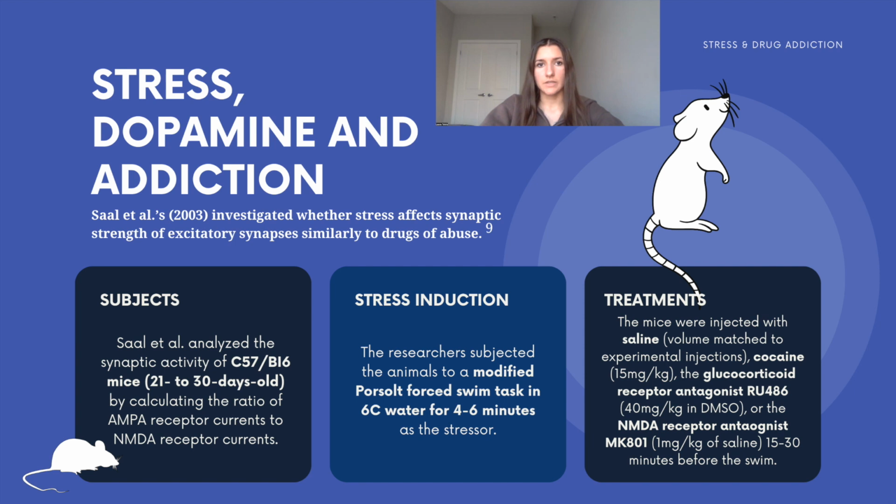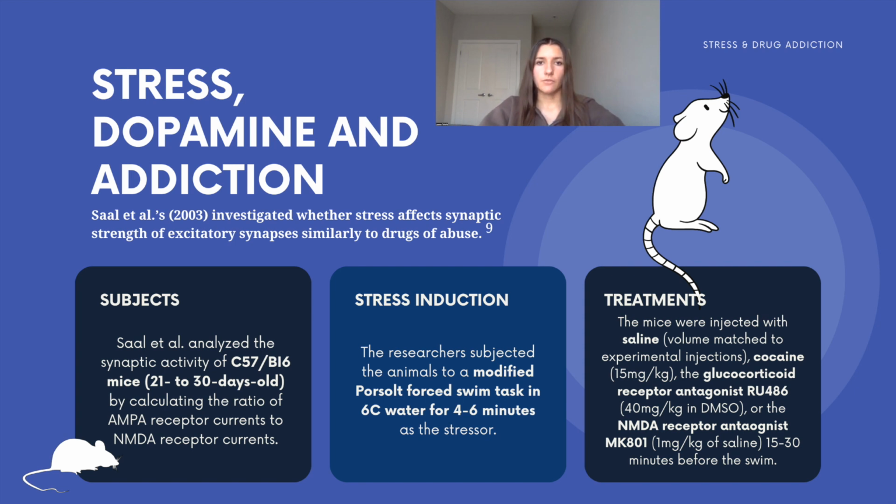of excitatory synapses. To accomplish this, C57BL/6 mice, which were 21 to 30 days old, were subjected to a modified Porsolt forced swim test in 6 Celsius water for 4 to 6 minutes as a stressor. Saline, which was volume matched for experimental conditions, cocaine, which was administered at 15 milligrams per kilogram, the glucocorticoid receptor antagonist RU486, which was administered at 40 milligrams per kilogram in DMSO, or the NMDA receptor antagonist MK801 at 1 milligram per kilogram in saline, were administered all 15 to 30 minutes before the cold water swim.